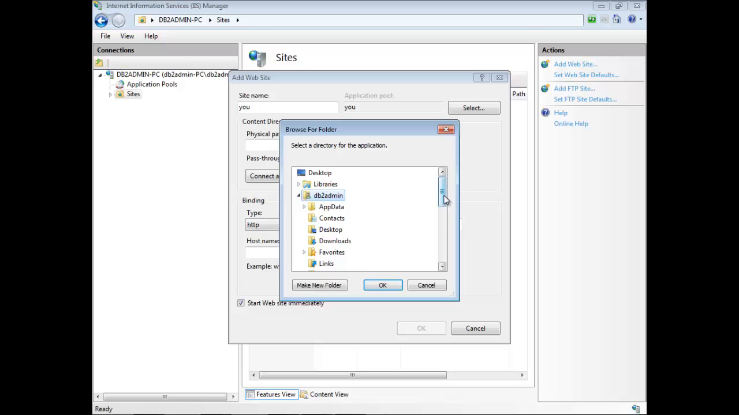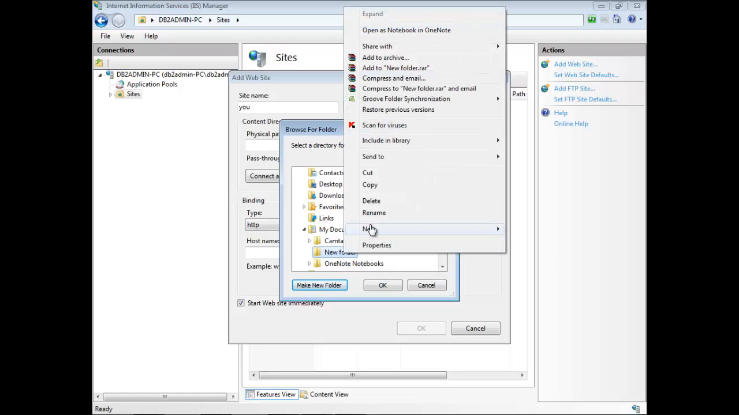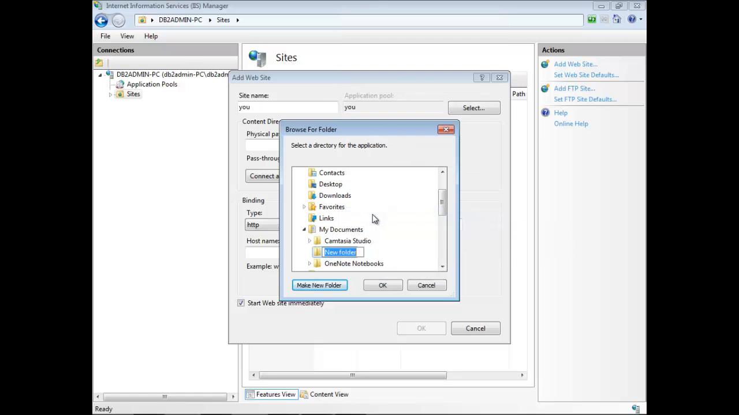Okay, and we will find My Documents. In My Documents we will create a new folder. We will call it u2.